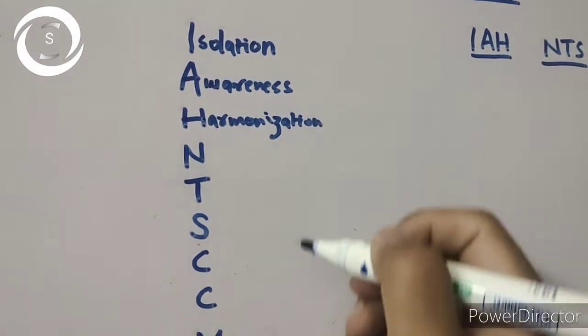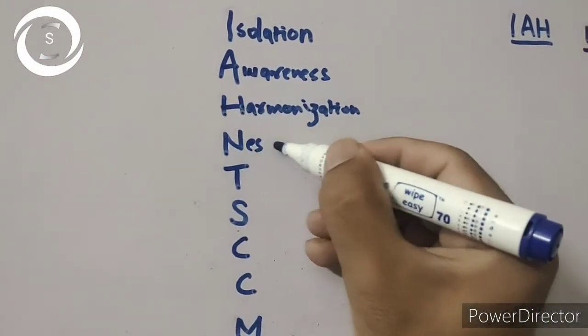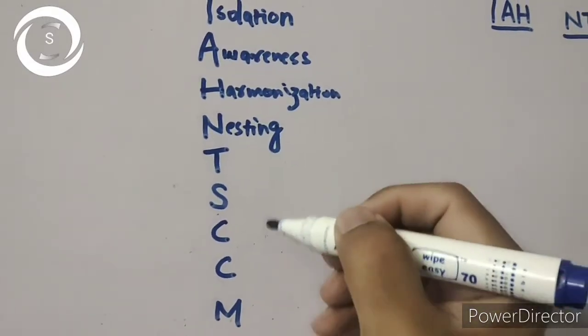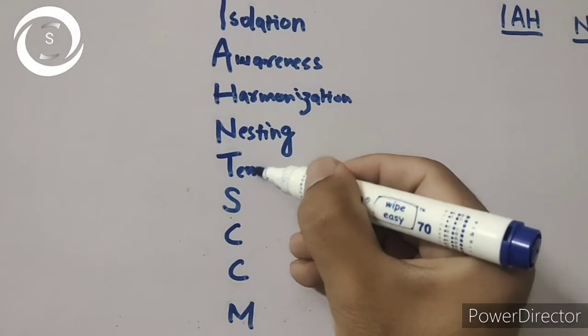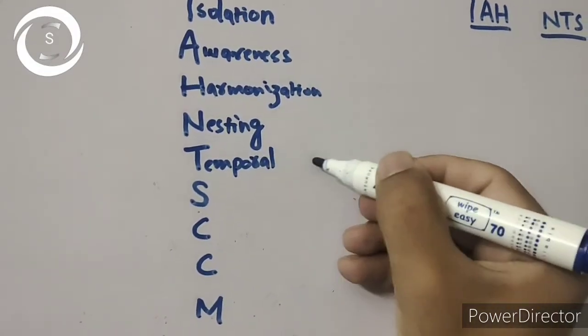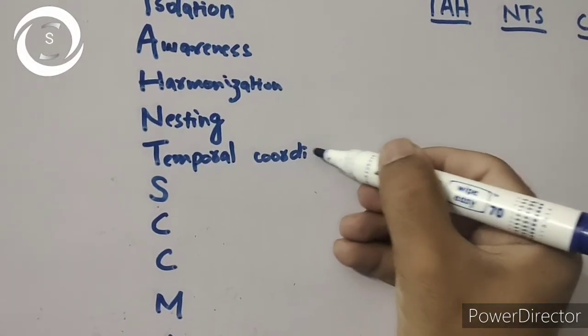Then comes temporal coordination. Temporal coordination means that now there is horizontal integration, and the cardiovascular system is taught by anatomy, physiology, biochemistry in parallel.